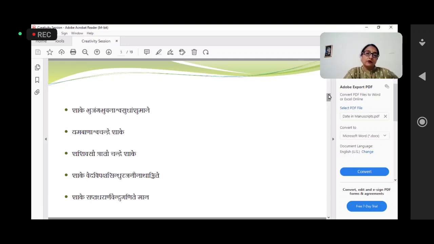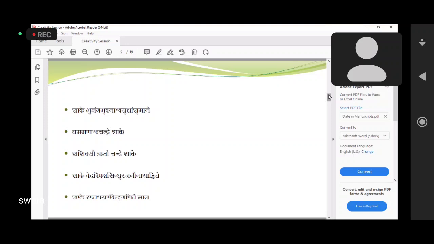So you also have to understand the synonyms of one word. Here Amar Kosh is very useful to decipher this word. Chandra will be 1. But when you read it from right to left, it will be 1751.